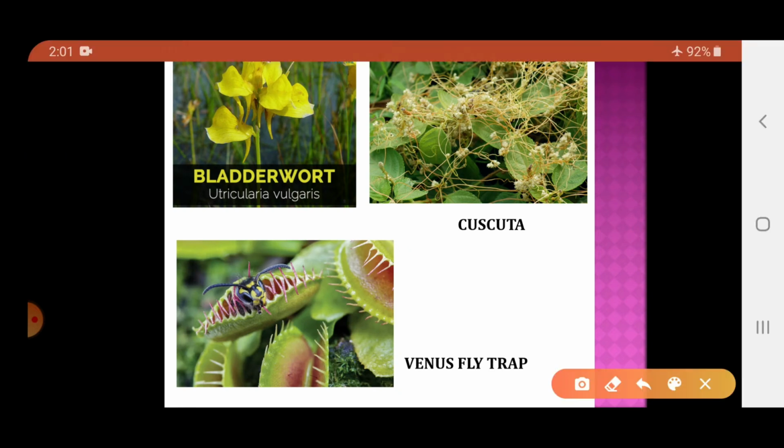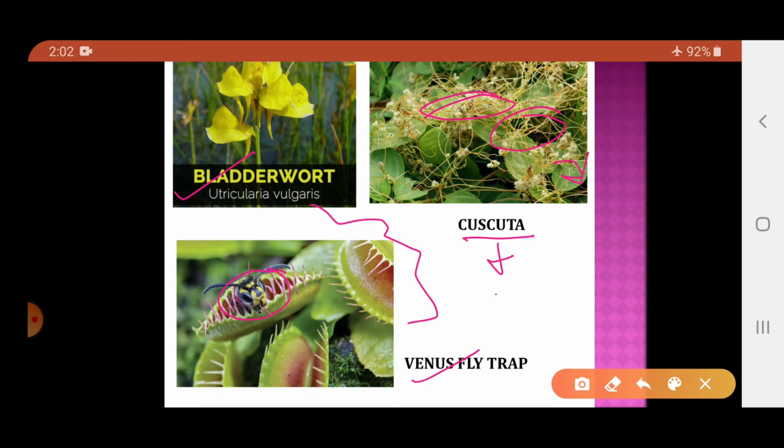These are the examples: this is a bladderwort and this is a Venus flytrap. Both of these are insectivorous plants. They have structures which trap the insects. Here in the Venus flytrap you can see the structure, and this is an insect which the plant has trapped. And this one is cuscuta. These white colored structures are the cuscuta, and it is living on another plant.